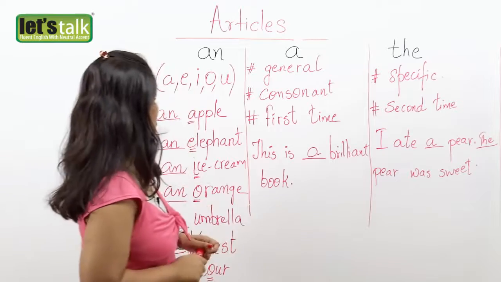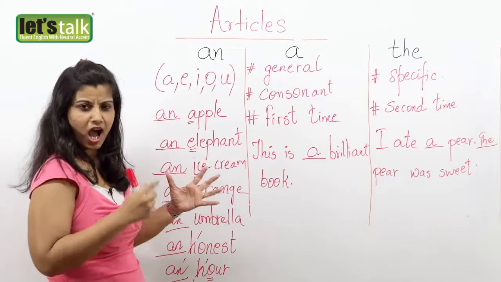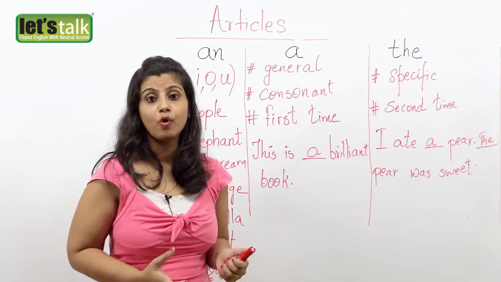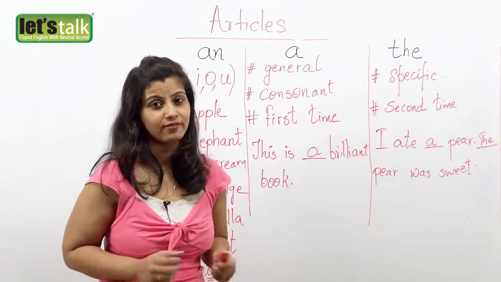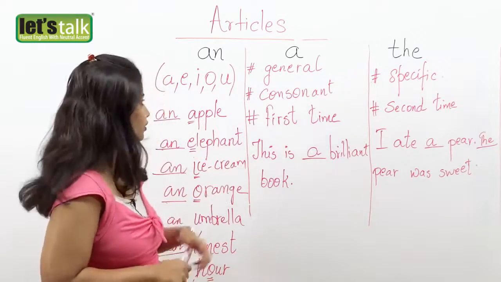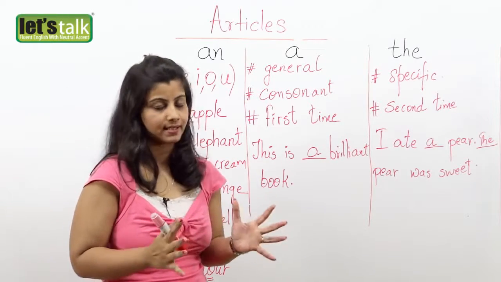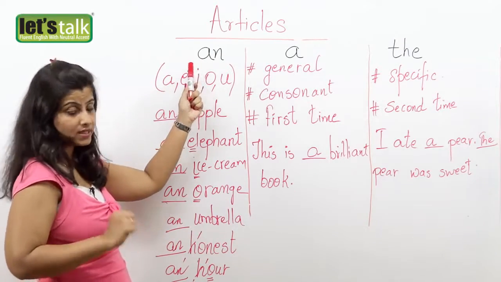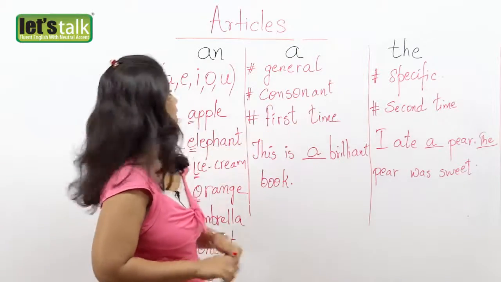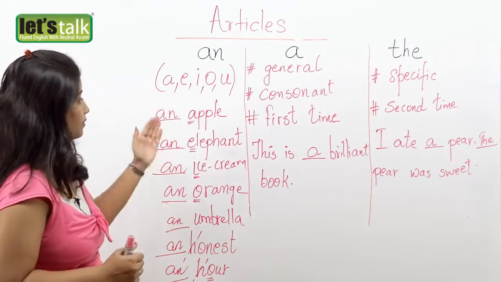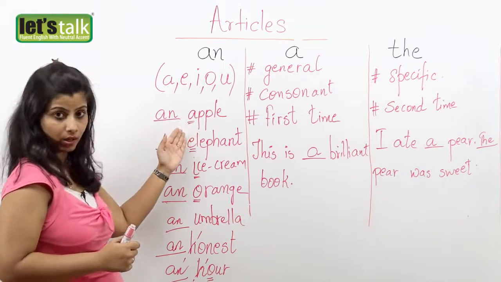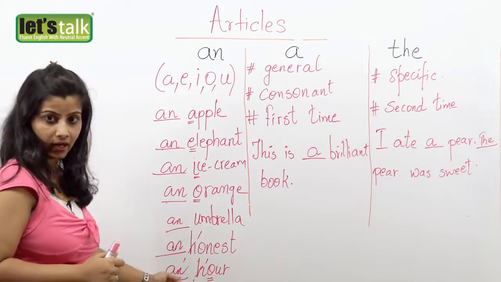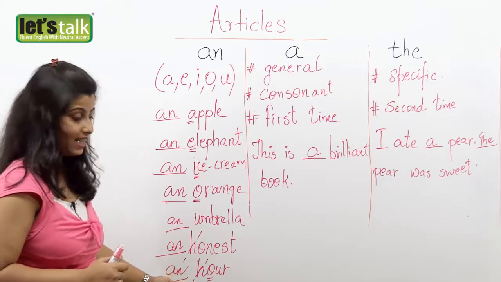So, what have we learned today is about articles, how we're going to use articles in our daily conversations to make our sentences more concrete, more constructive, maybe a little more meaningful, because you cannot just use and play with your articles and place them anywhere that you want. No, it doesn't work. Okay, so we learned 3 articles, that is an, a and the. I told you that an is supposed to be used before the word beginning with a vowel, that is a, e, i, o, u.